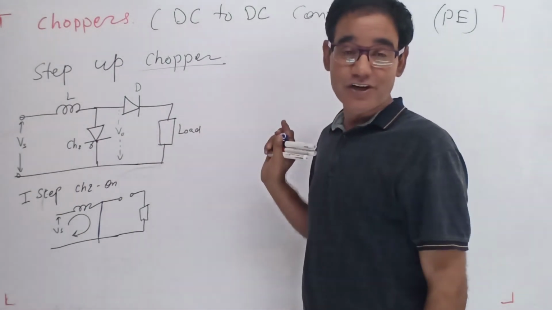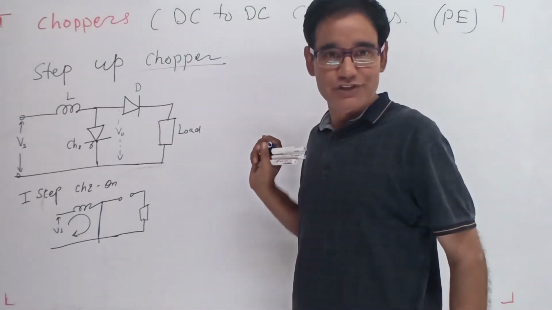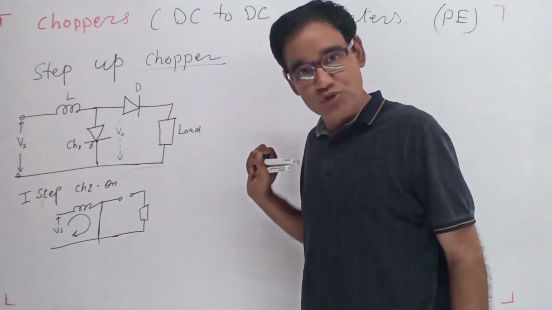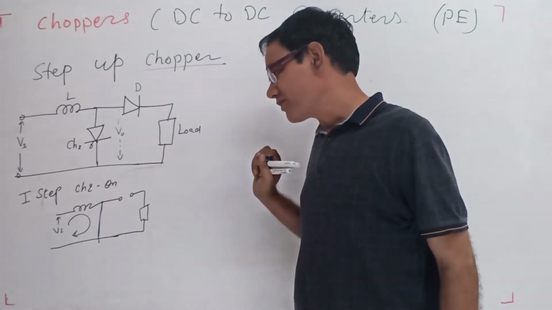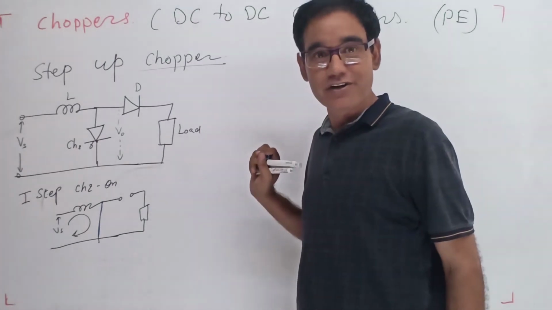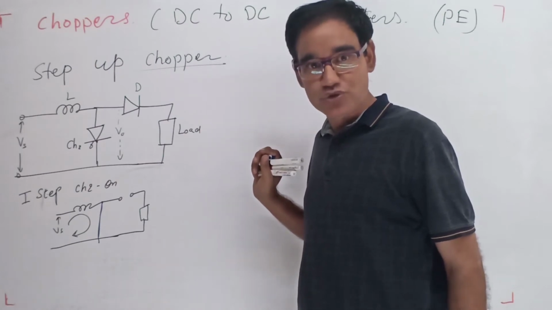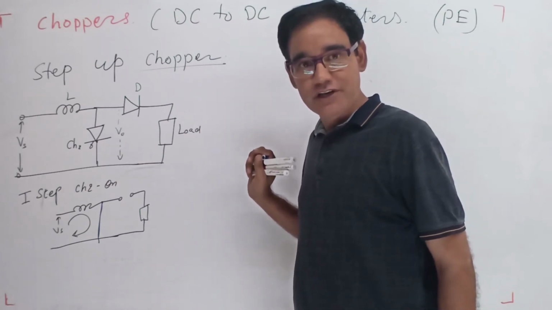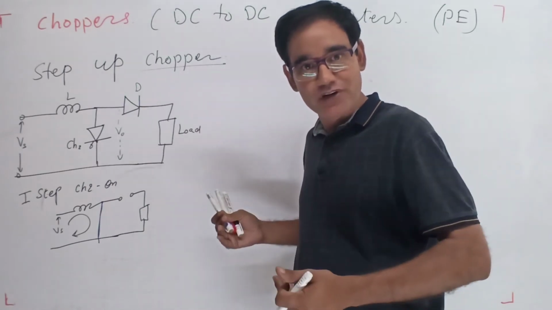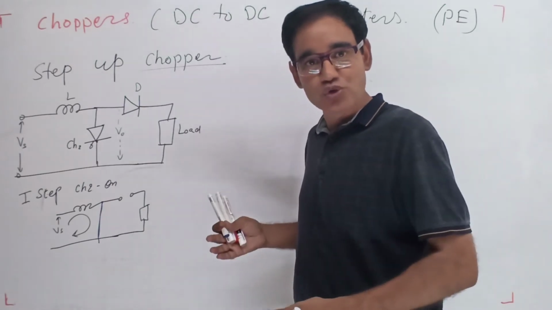So during the current controlling, it absorbs the energy from the source. It absorbs the energy. The inductor tries to maintain the current constant, but the current is increasing due to the short circuit. So the current is increasing and the inductor absorbs the energy.